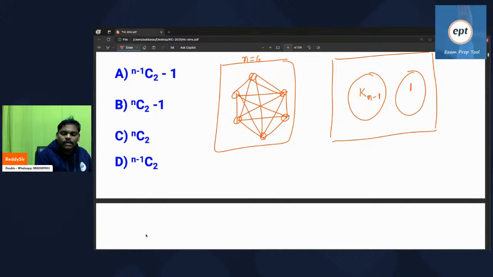So how many edges are there in the first diagram? You know very well: 6 vertices, every vertex has degree 5, divided by 2. n into n minus 1 by 2, 6 times 5 is 30 by 2, 15. 15 edges are there.